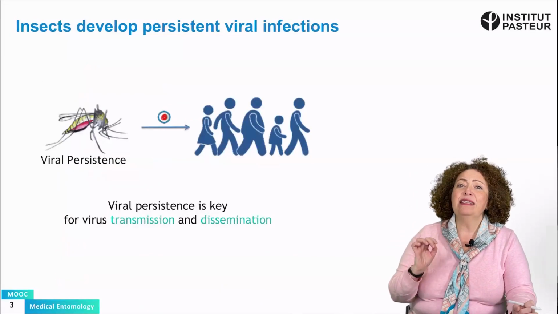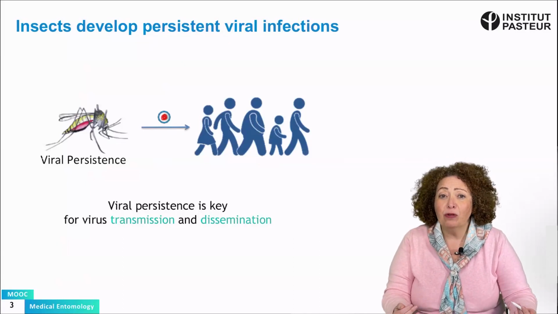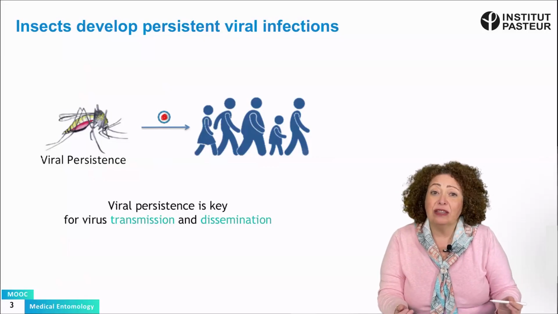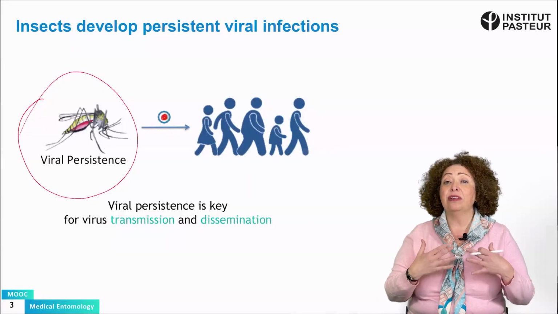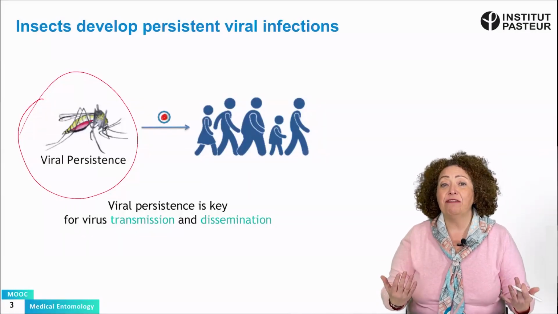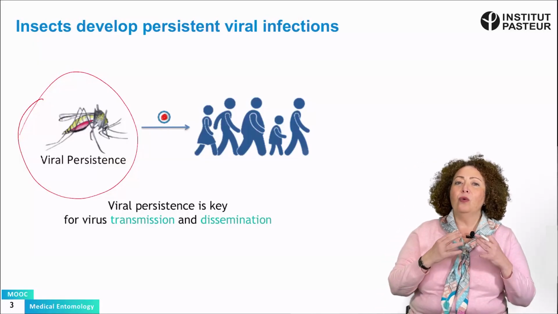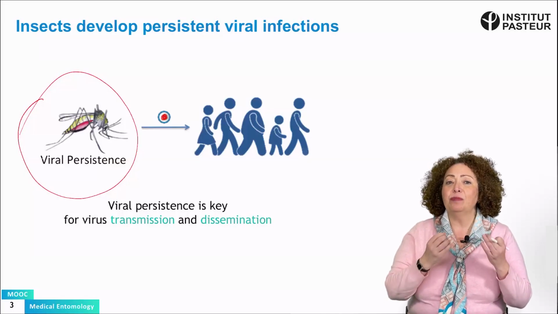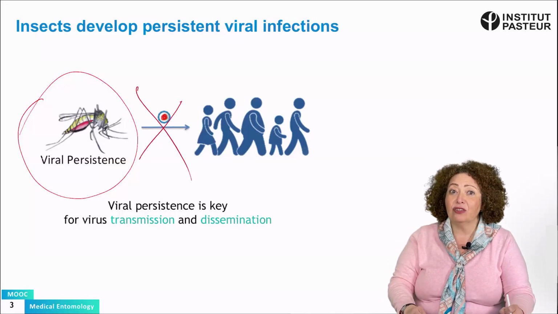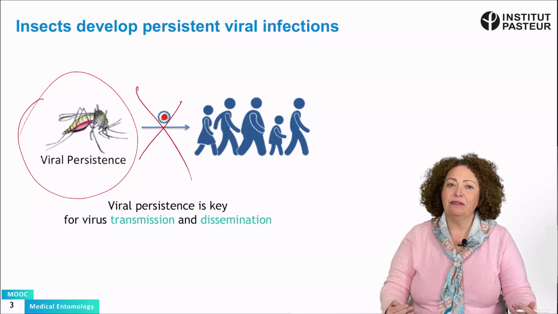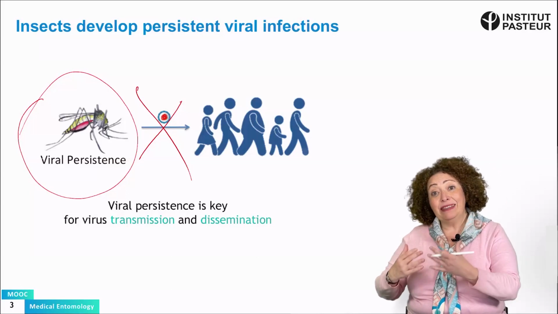And why is persistence so important in order to transmit virus? Because it has been proposed that persistence is key for transmission and dissemination. You have this mosquito that is full of virus, however, is happy, is not sick, so it can fly, it can find you, it can bite you, and transmit the virus. So one way of interrupting transmission from mosquito to humans would be breaking persistent infections. But in order to break persistent infections, it's important first to understand how persistent infections are established and maintained.